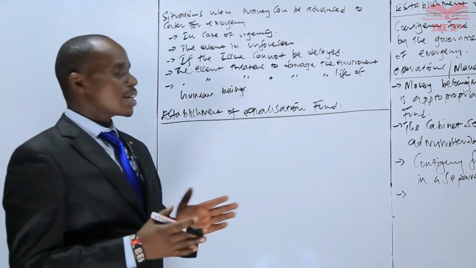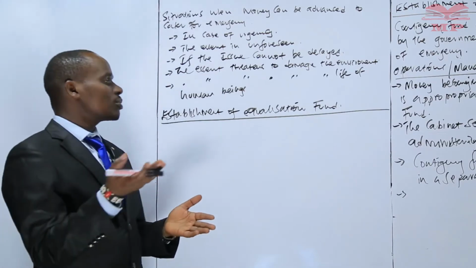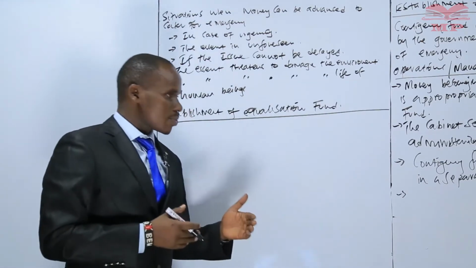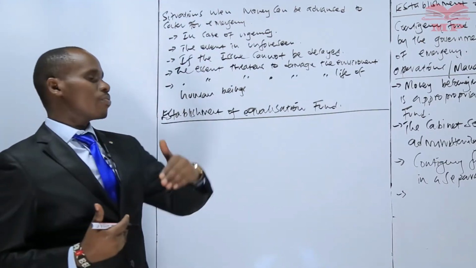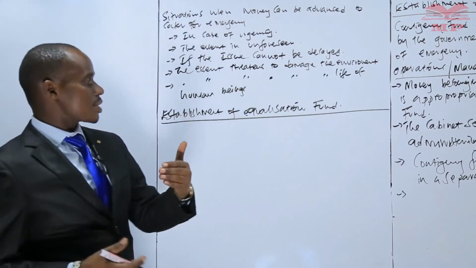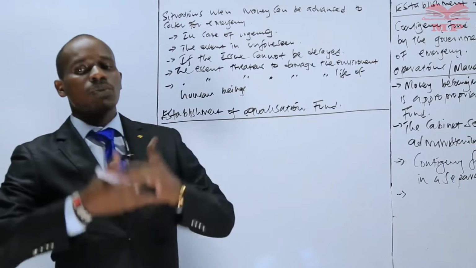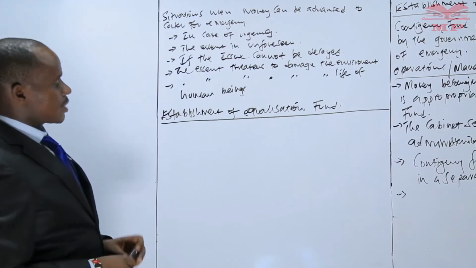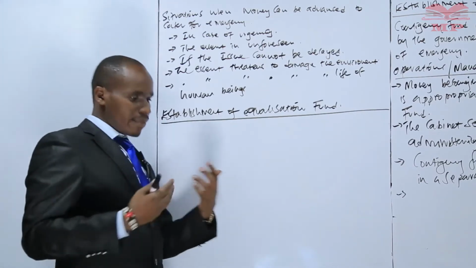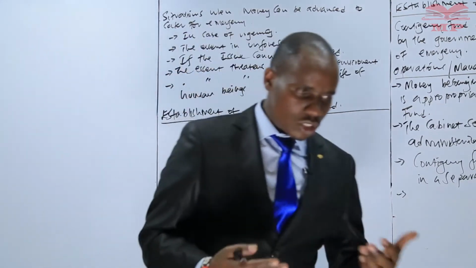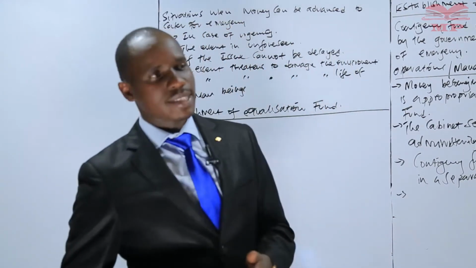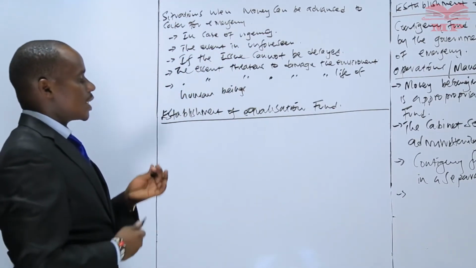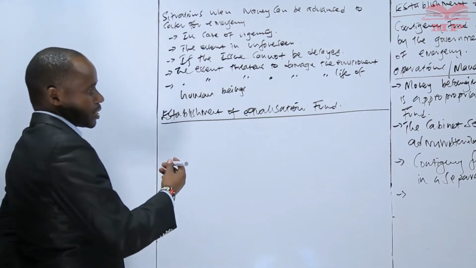So we need to give these counties extra funds so that they can grow to the level of the other counties. The amount we allocate to Nairobi County, we add extra money to the other counties which are marginalized so that they can be at par with the developed counties. So equalization fund is just a fund that is set aside in order to promote or develop marginalized areas such that they can attain the level of other developed areas.